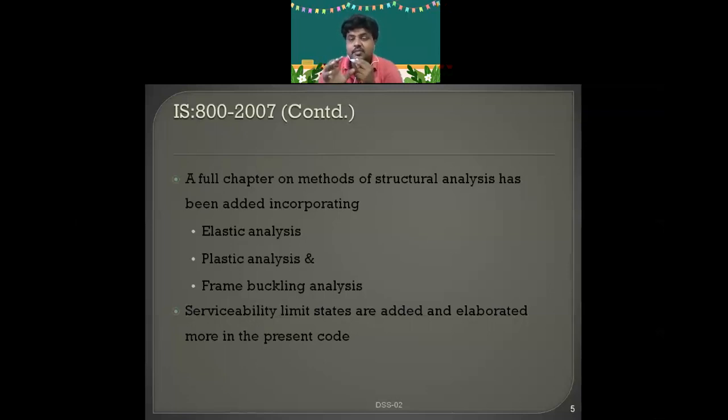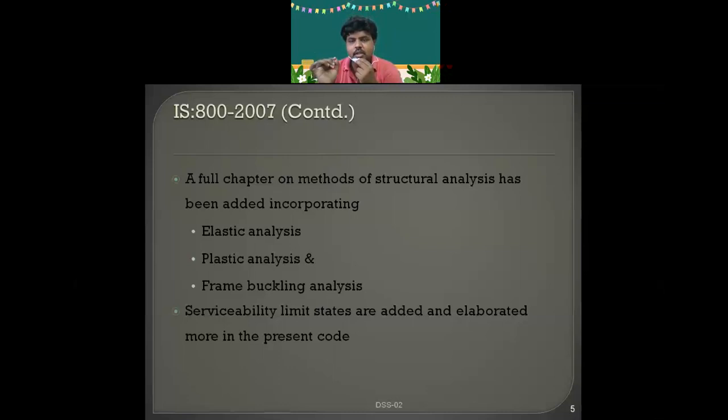We design for strength and check for serviceability: deflection, shear, torsion. If it fails in any of these, such as deflection, cracking, vibration, all these serviceability criteria, you will understand well in your RCC.